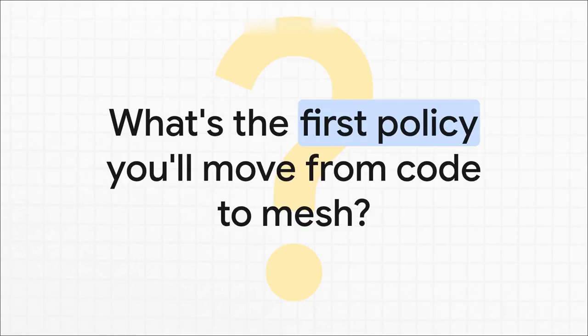And that brings us right back to where we started, looking at that messy code. But I have one last question for you. I want you to think about your own applications, that tangled boilerplate mess we talked about. Now that you've seen what's possible, what's the first resiliency policy you're going to rip out of your code and move into the mesh? Give it some thought.